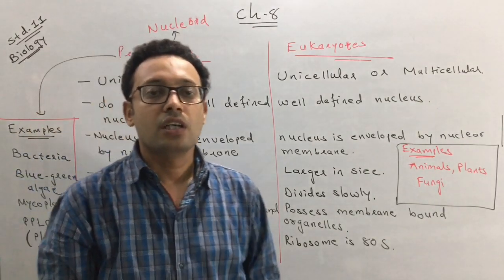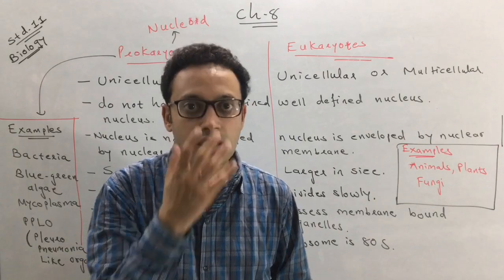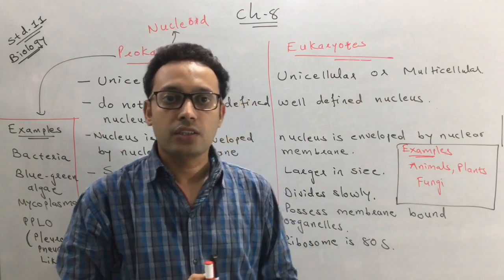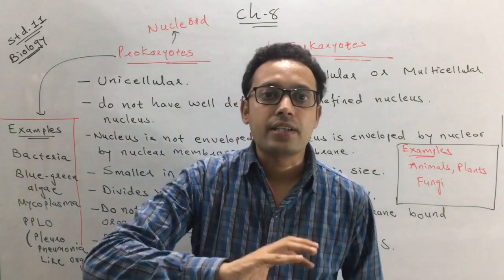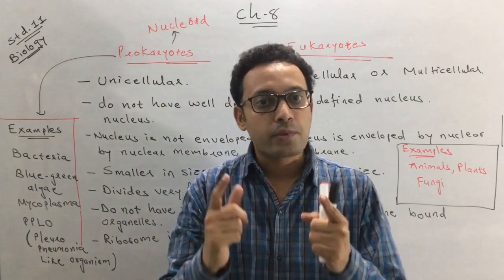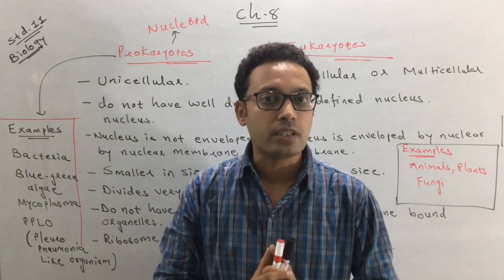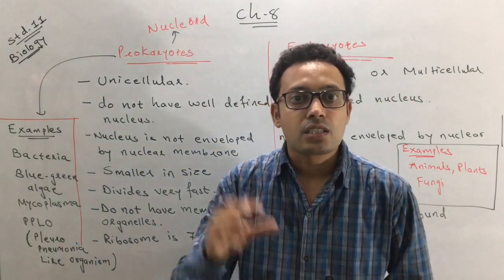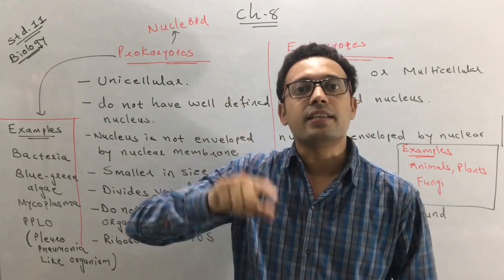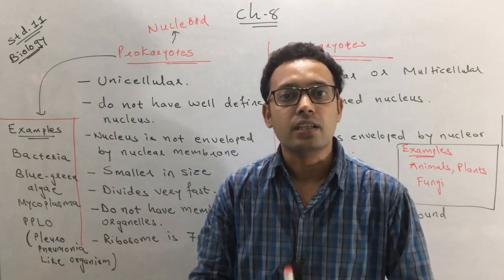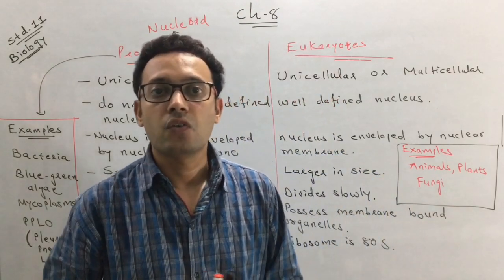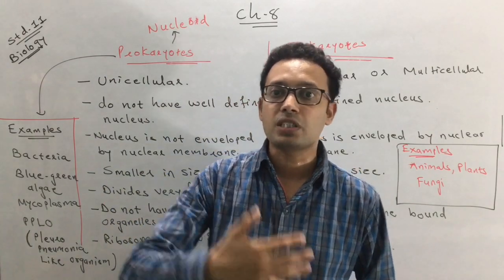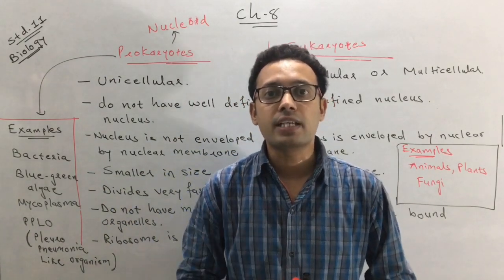This nuclear region contains genomic DNA, and this genomic DNA carries the hereditary information. But in the prokaryotic cell, remember, this is a most important MCQ: the prokaryotic cell has a small circular DNA that is present outside the genomic DNA. This is called a plasmid. A plasmid is a small circular DNA present outside the genomic DNA.